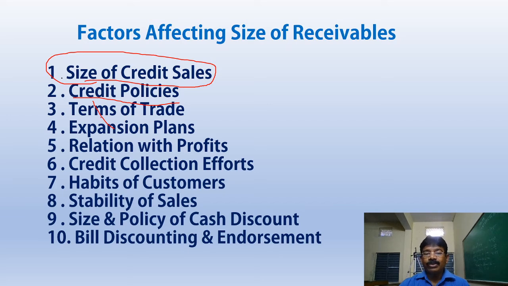And terms of trade. Some shops you will find have no credit. People will sell only on cash basis, even though sales are less. They will stick to cash sales, that's all. And some companies will go for credit for expansion. Selecting the customer is very important. If the customer is not good, then automatically such a company may face problems in future. The business terms you are fixing are very important for the size of the receivables.